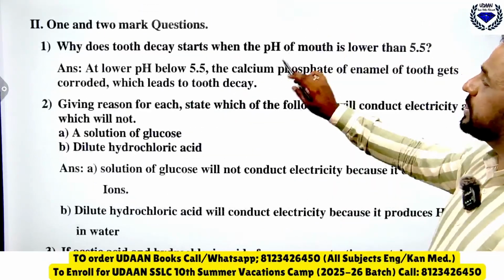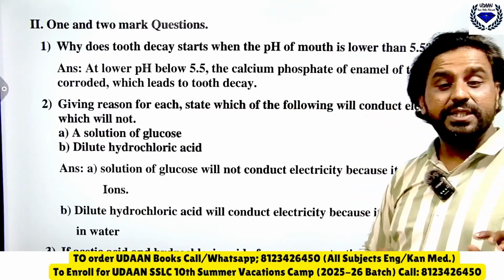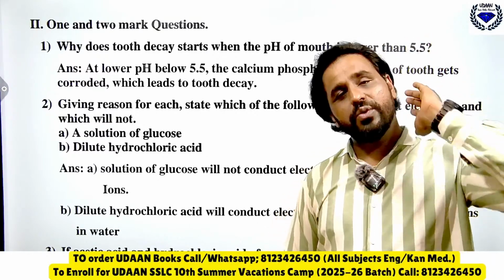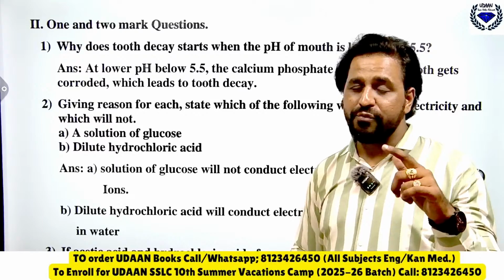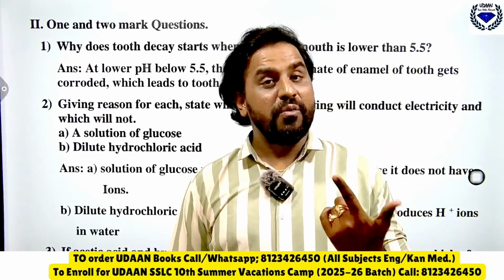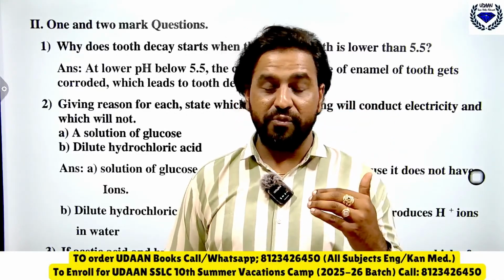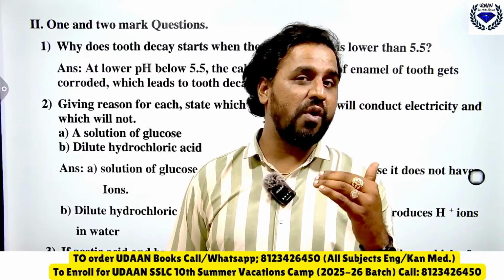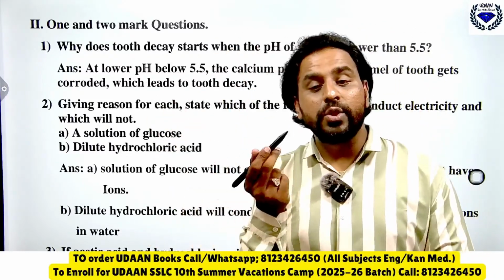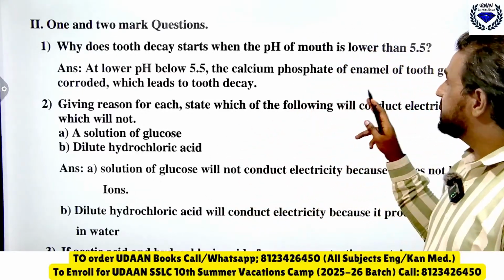Why does tooth decay start when the pH of mouth is less than 5.5? This 5.5 number you should remember, because from the examination point of view you get confused with acid rain. So what is acid rain? Acid rain happens when the pH of rainwater is less than 5.6. But tooth decay in the mouth happens when the pH is less than 5.5.